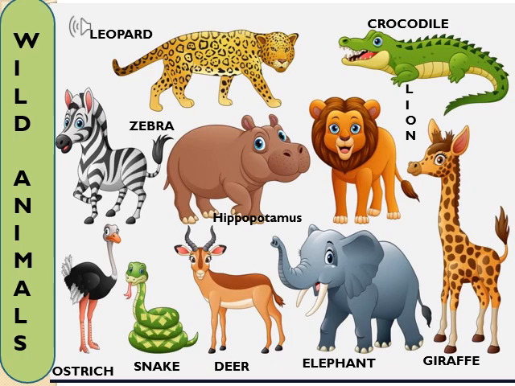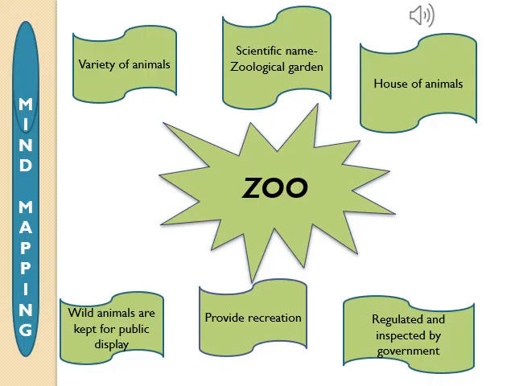the question, what is a zoo? Can you tell me what you know about zoo? I will tell you. Zoo is also known as zoological garden, and zoo is the short form of zoological garden where a variety of animals live. Zoo is the house of animals where wild animals are kept for public display.